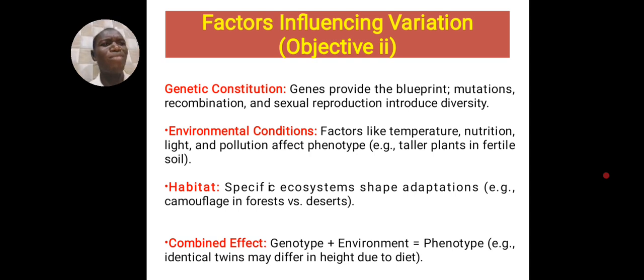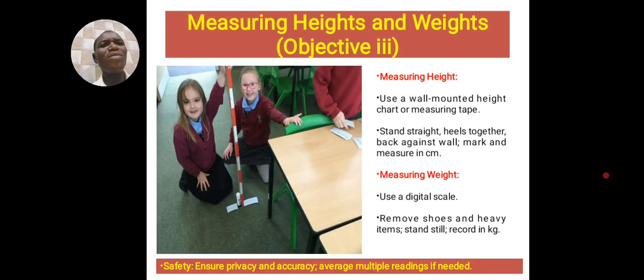Please, as we are expecting questions from JAMB this year, it's not going to be easy. So I just beg you to get all these things. Thank you. Yes, objective 3. JAMB also expects you to be able to know how to measure height and weight. I don't know why. I know I can set questions from here, quite alright, and JAMB can, but I just felt it is too simple, too basic for JAMB to say you should know this. I think ordinarily everybody should know this, but it's not everybody that knows it, by the way.